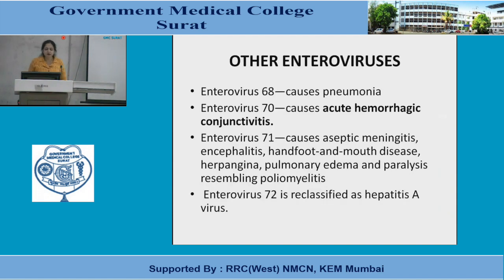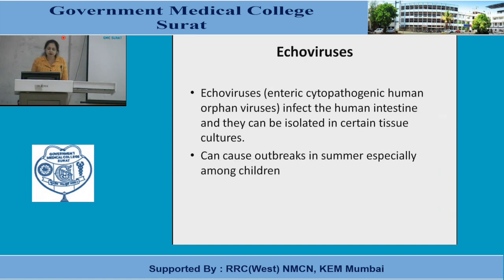These are the other enteroviruses. Enterovirus 68 causes pneumonia. Enterovirus 70 causes acute hemorrhagic conjunctivitis. Enterovirus 71 causes aseptic meningitis, encephalitis, hand, foot and mouth disease, herpangina. Enterovirus 72 is classified as hepatitis A. Then come the echoviruses. Echoviruses infect the human intestine and can be isolated in certain tissue cultures. Enteric cytopathogenic human orphan viruses, because previously they were not included in any category, that's why they were called orphan viruses. They can cause outbreaks in the summer, especially among children.